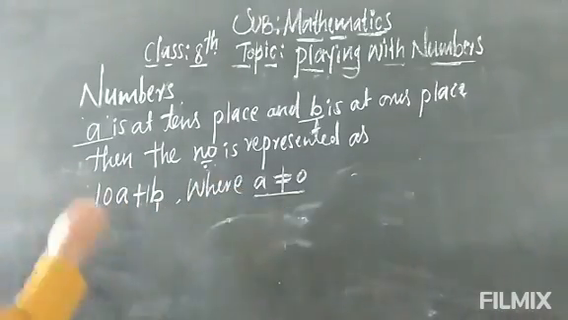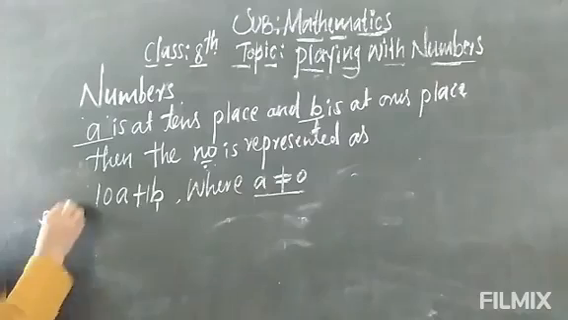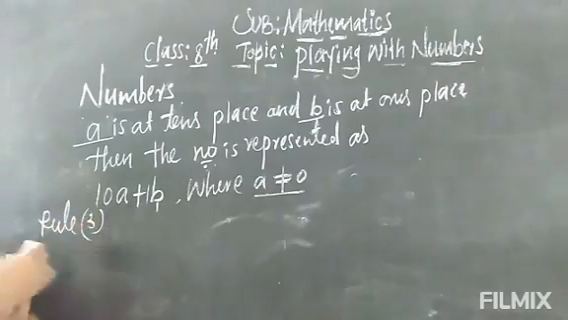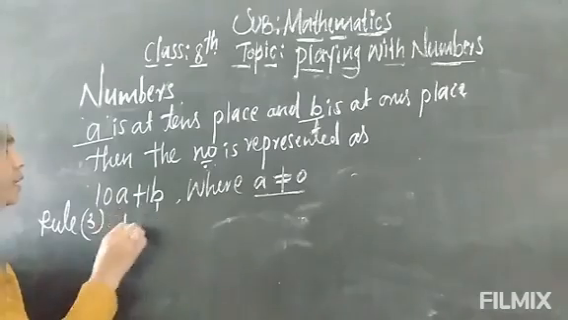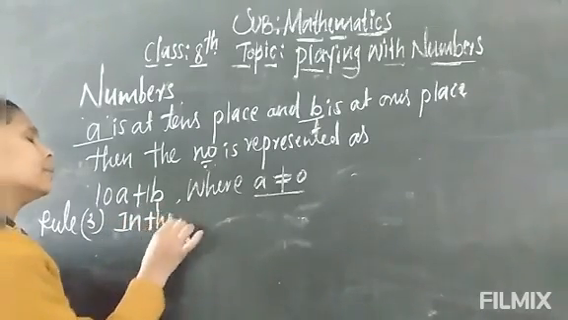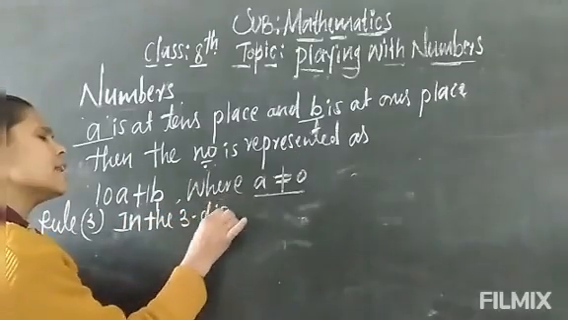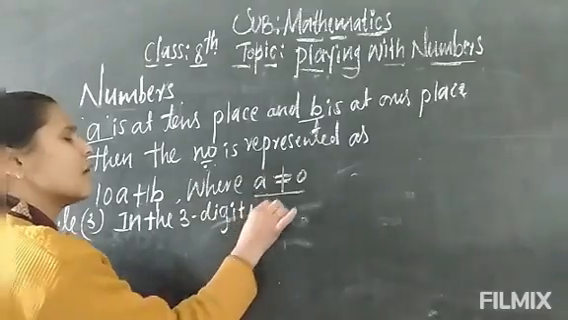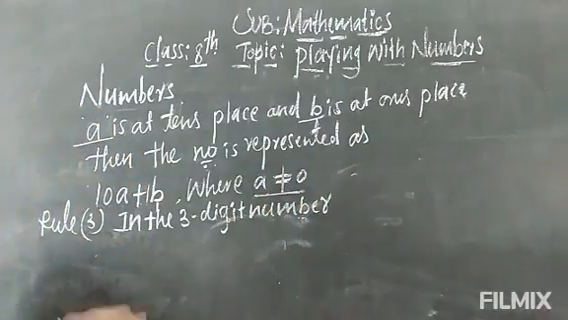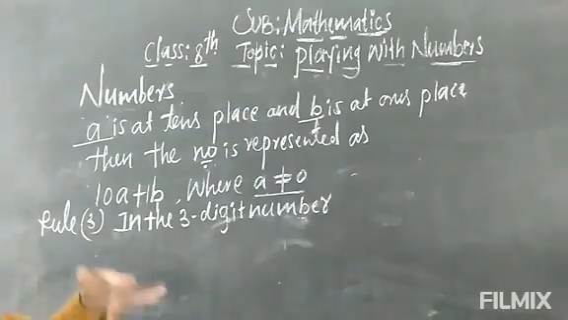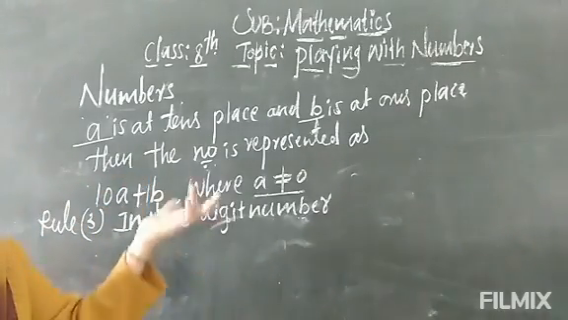Suppose we consider a 3-digit number. Any 3-digit number we take, we have to place 3 values, A, B, and C. A should be in the hundreds place, B should be in the tens place, and C should be in the ones place.